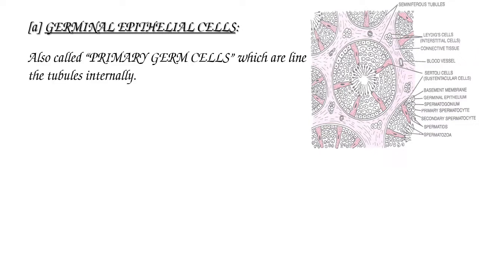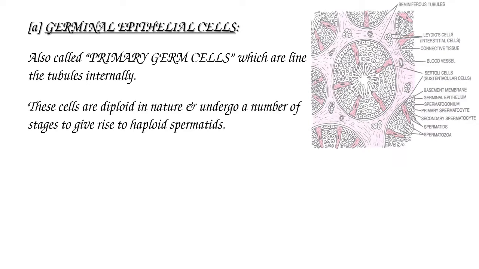Germinal epithelial cells, also called primary germ cells, line the tubules internally. Germinal epithelial cells are diploid in nature and undergo a number of stages to give rise to haploid spermatids.